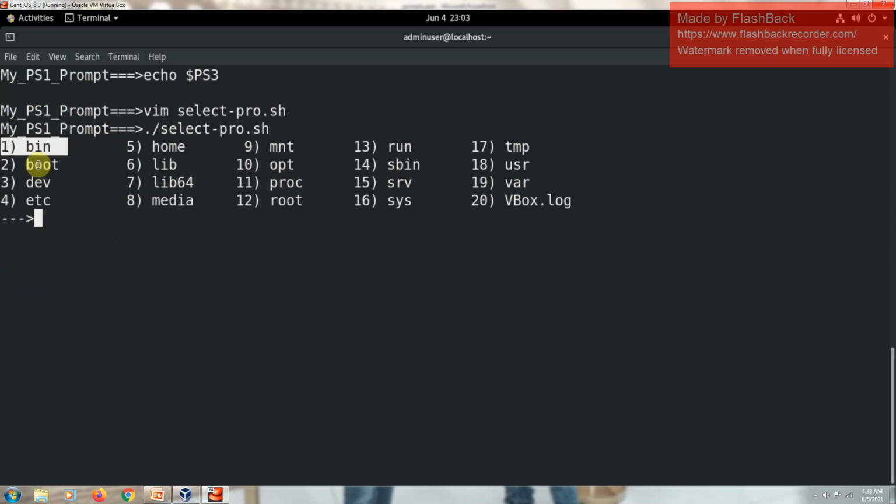Now I want to select 3. Okay, if you see here, this is the arrow which we assigned to the PS3 variable. That's why we are getting this kind of prompt, the PS3 prompt. Dev is a directory. Now I want to select this one, vbox.log, which means number 20.